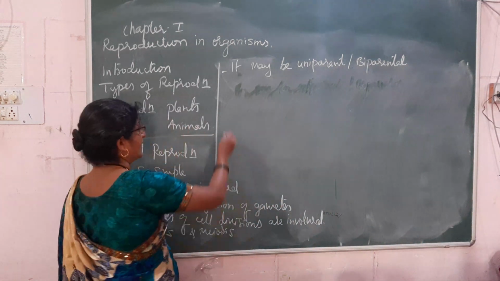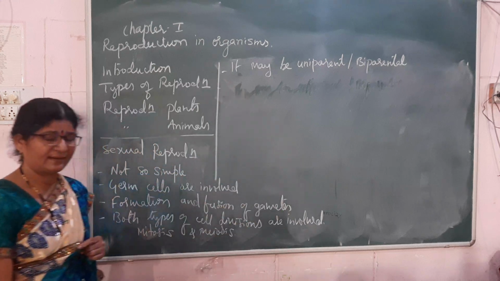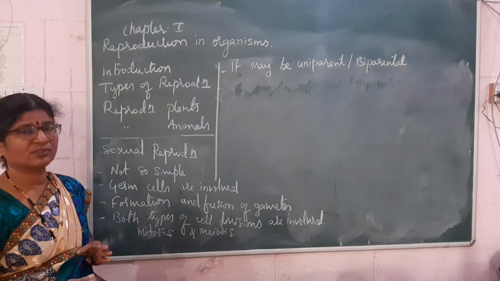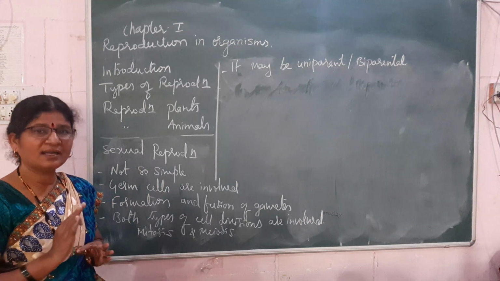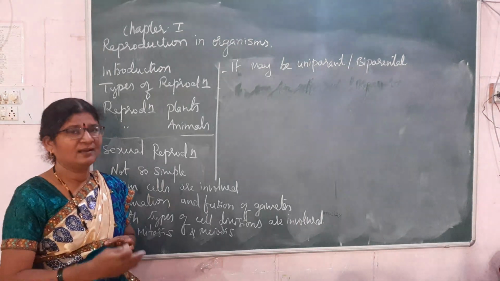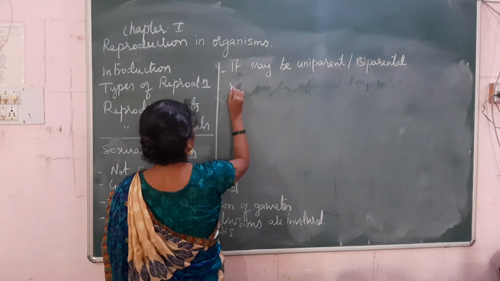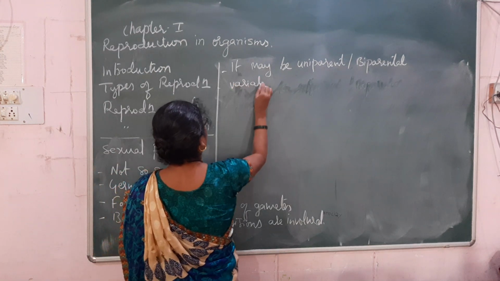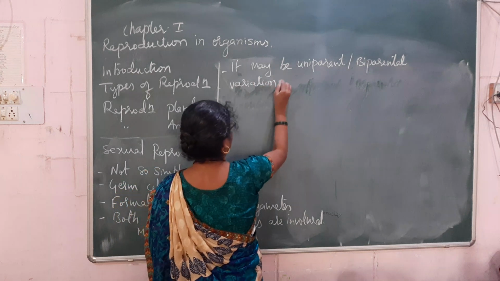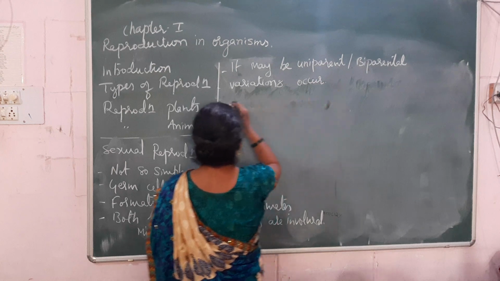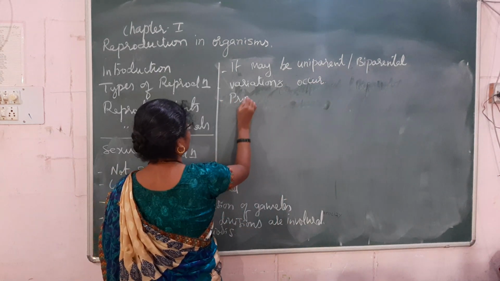The progenies produced during sexual reproduction are not the same as the parent. That is, variations are present. Variations occur or are present, you can write. The progenies are not the same.